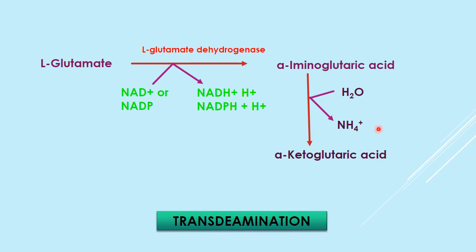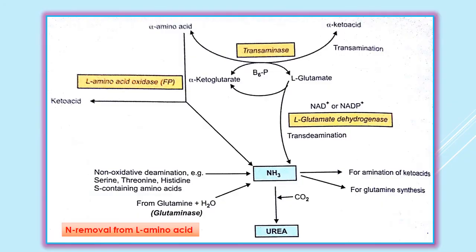This process is deamination, but here it is oxidative deamination. Glutamate comes from all the amino acids, since mostly all amino acids synthesize this glutamate, and it is converted into alpha ketoglutaric acid. This complete procedure is known as trans deamination.